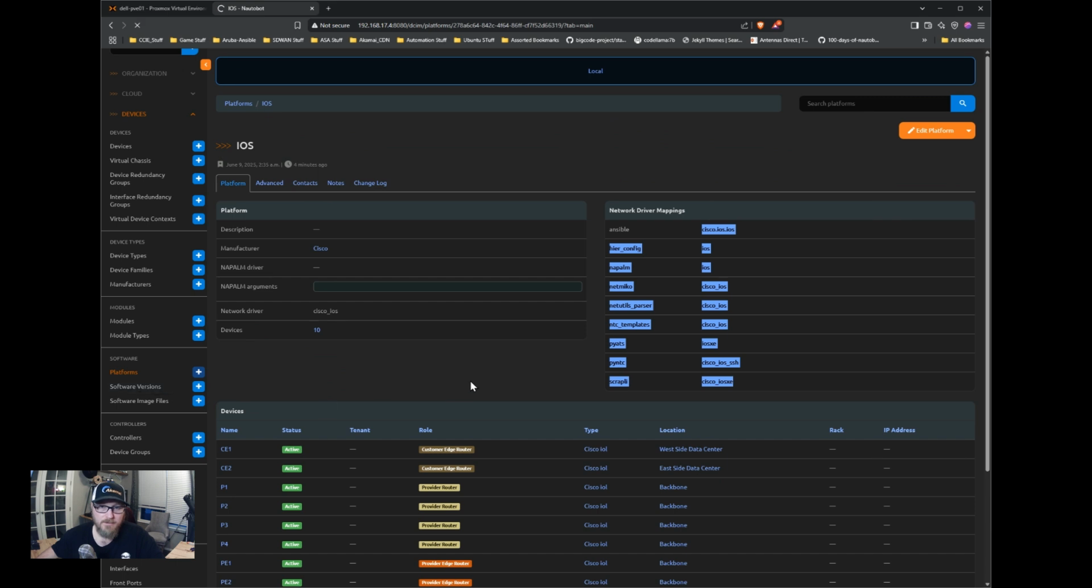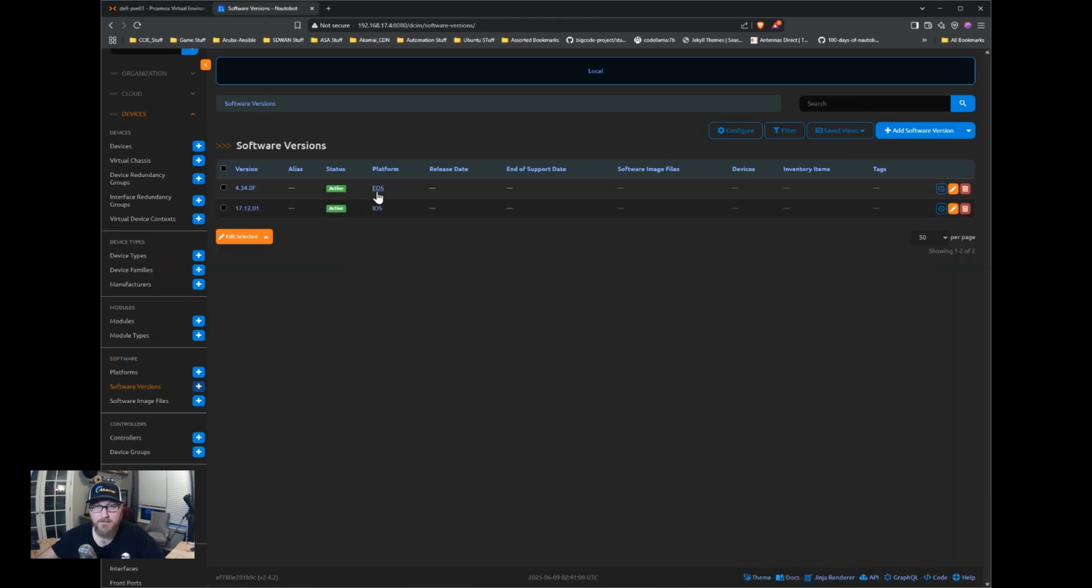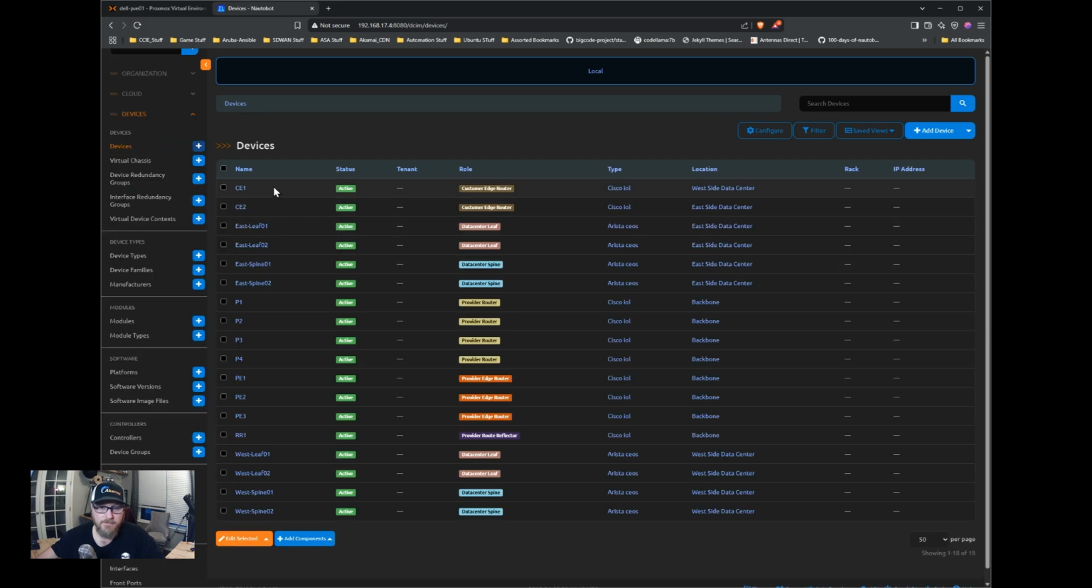Software version here. This is assigned to a platform. Okay, so there you go. And then under devices, you can see all of our devices. Okay, and then their locations, and the type that we provided. And then as soon as we start assigning primary IP addresses, those will show up over here.